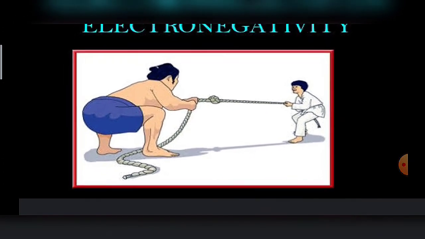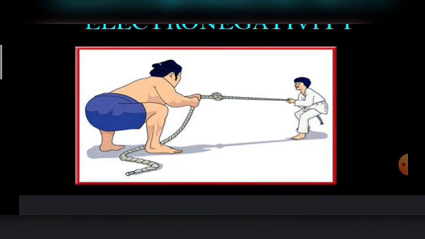You can see it can pull electrons more strongly, and it resembles a rope: the man who pulls the rope with more force will pull more rope than the other one. Similarly, elements which have more electronegative values will attract electrons towards themselves in a molecule more strongly.